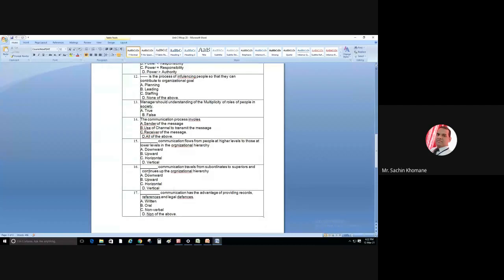And the opposite, number 16 MCQ is there. So it is exactly opposite to the previous one. Here, which kind of communication? From subordinate to superior, means lower level to higher level. So it is upward communication.